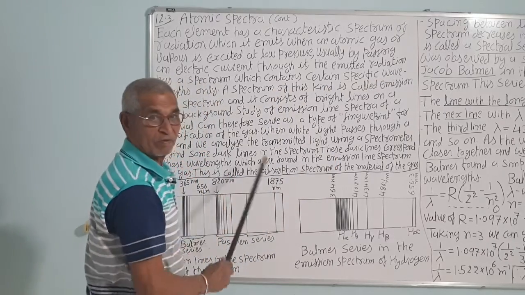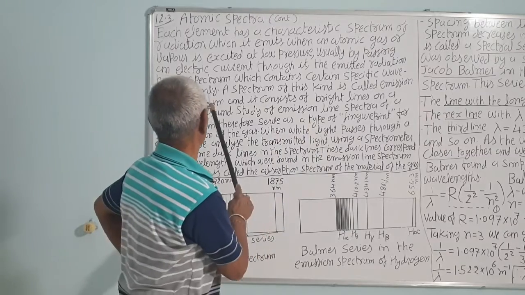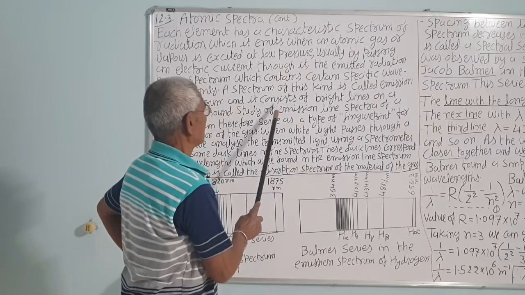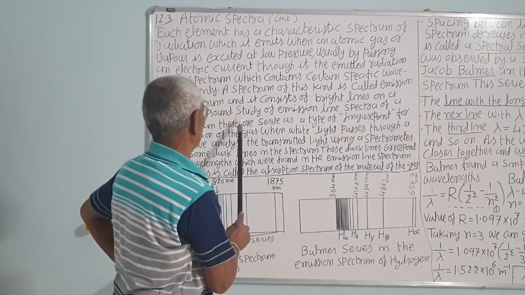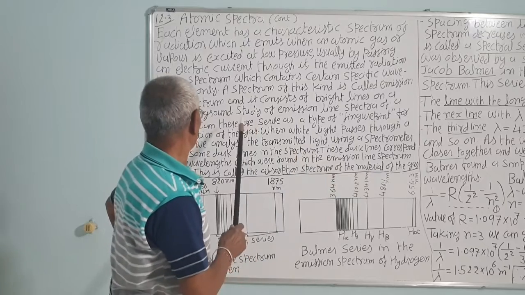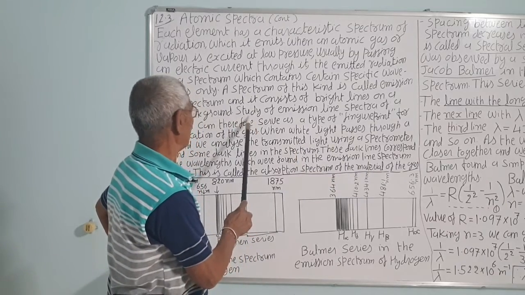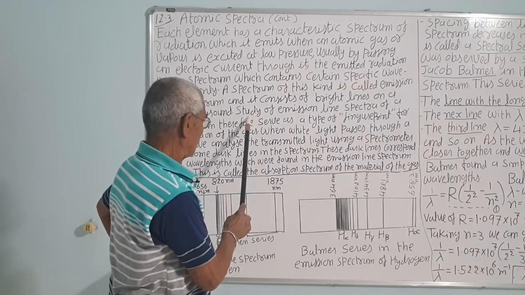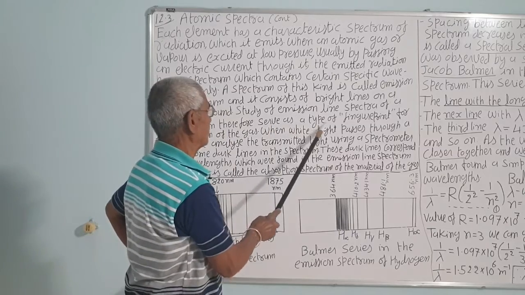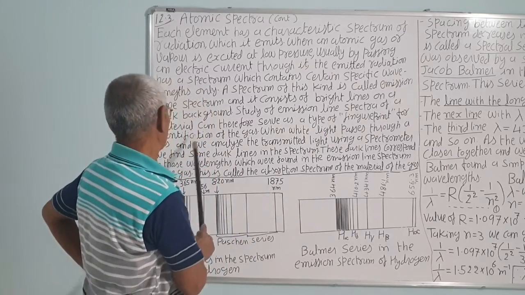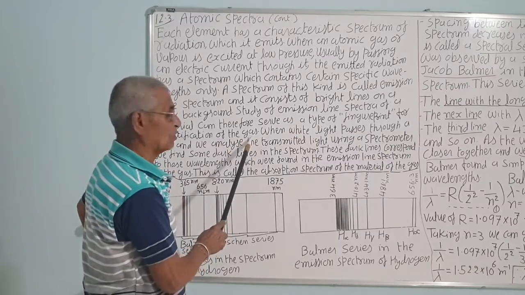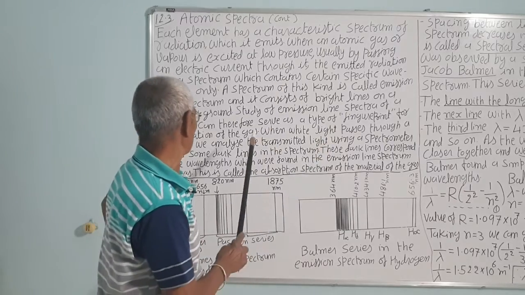That is, in characteristic spectra, wavelength has a fixed value, some specific values. A spectrum of this kind is called the emission line spectrum, and it consists of bright lines on a dark background. As I told you, if you observe the spectrum of sodium, you will find the yellow light, sodium in the vaporized form. Study of emission line spectra of a material can therefore serve as a type of fingerprint for identification of the gases. That is, you can identify which gas has emitted the particular line, because the line's position is fixed and wavelengths are also fixed.